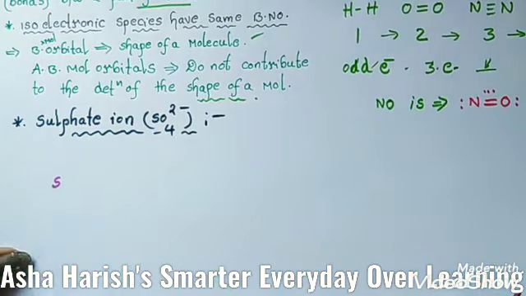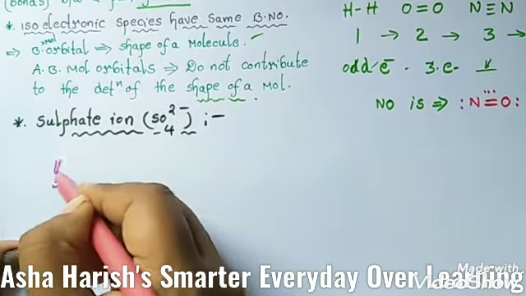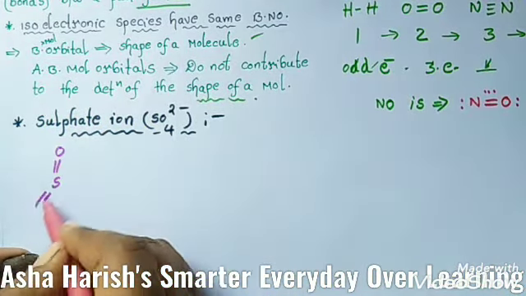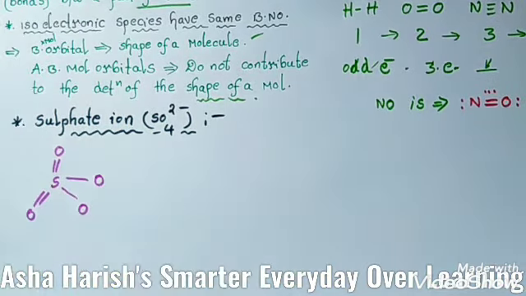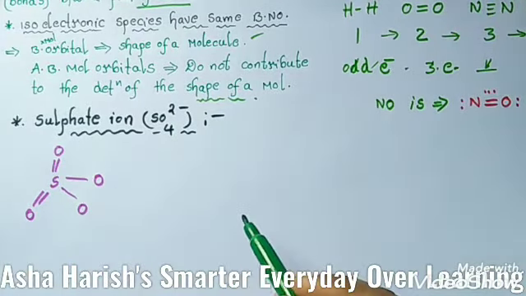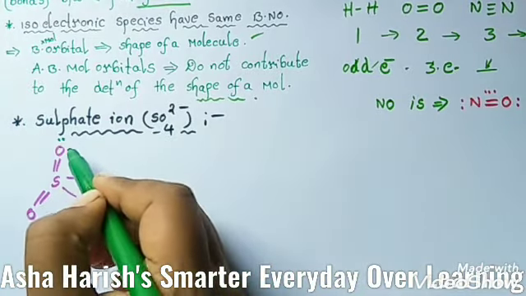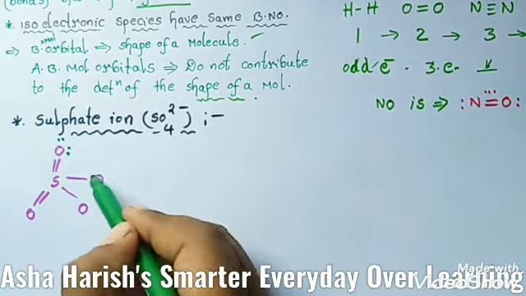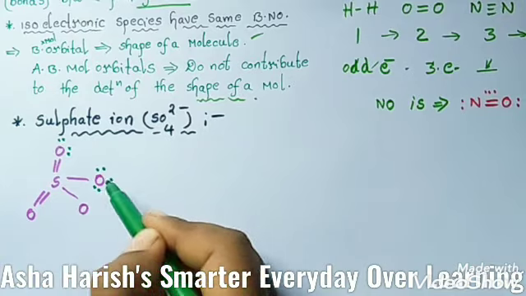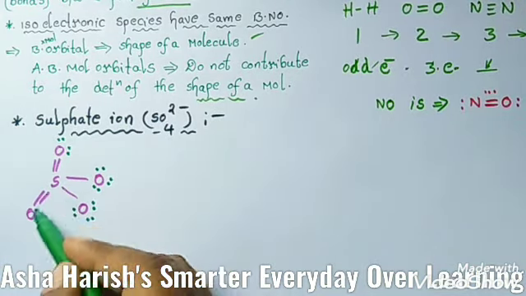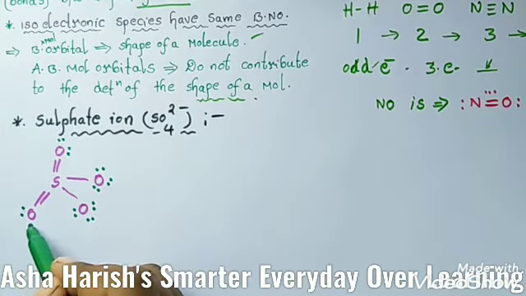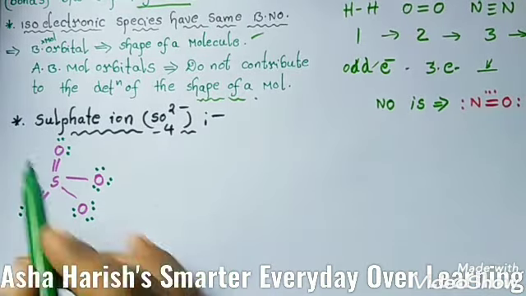The central atom is sulfur, with a double bond O, another double bond O, a single bond O, and a single bond O. Now you need to put the lone pairs of electrons on the oxygens. Here 2 pairs, here also 2 pairs, and here already a double bond is located, so only 2 pairs.